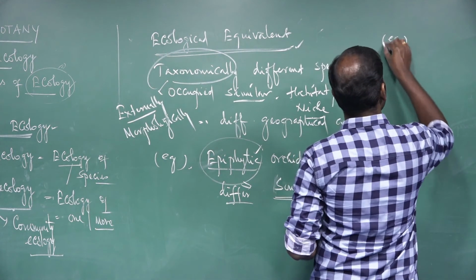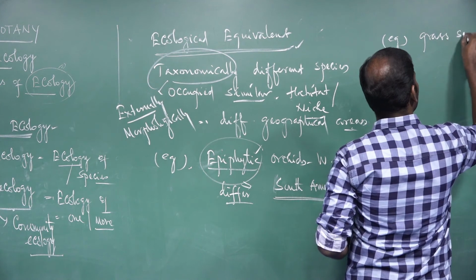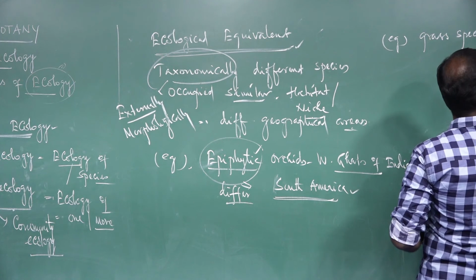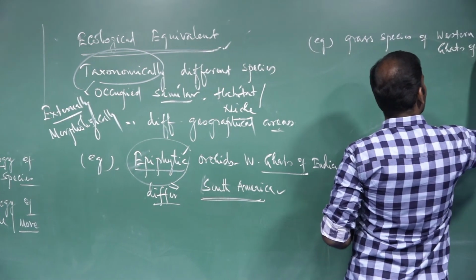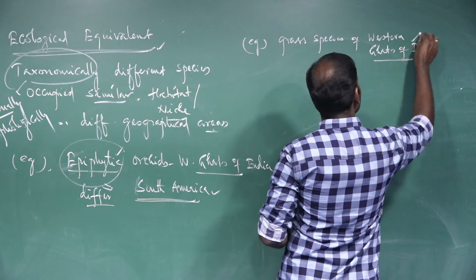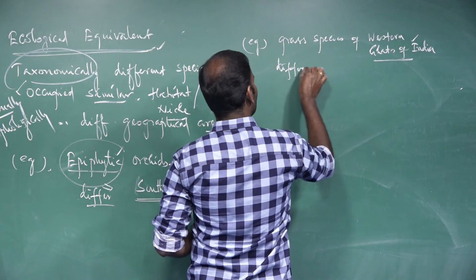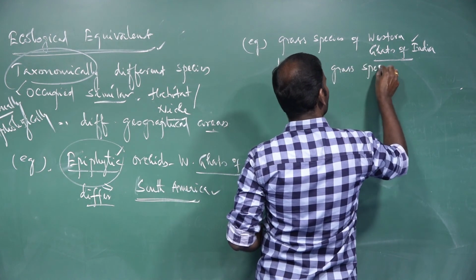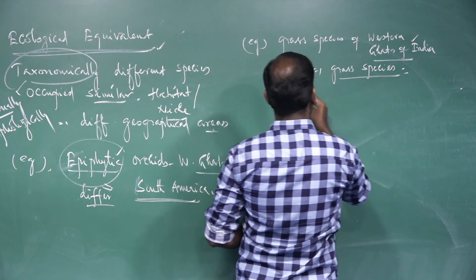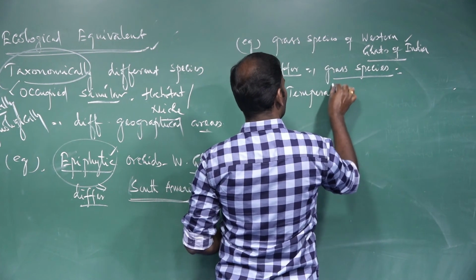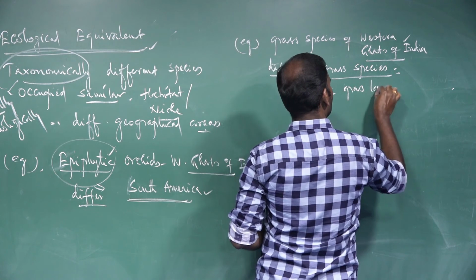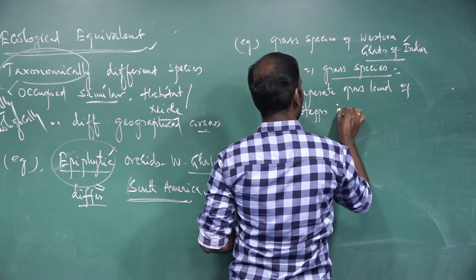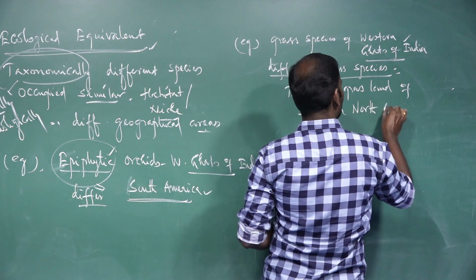Another example: certain grass species of the grassland of the Western Ghats of India differ from the grass species of the temperate grasslands, the steppes, of North America.